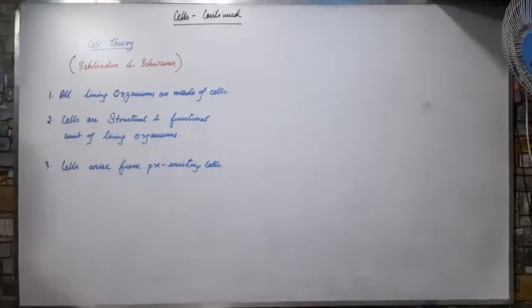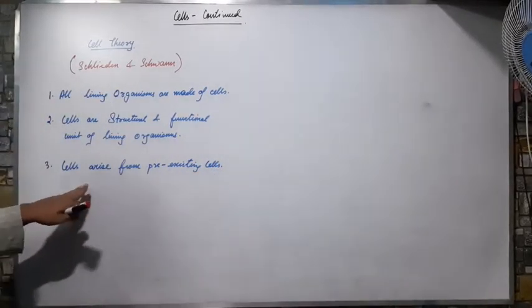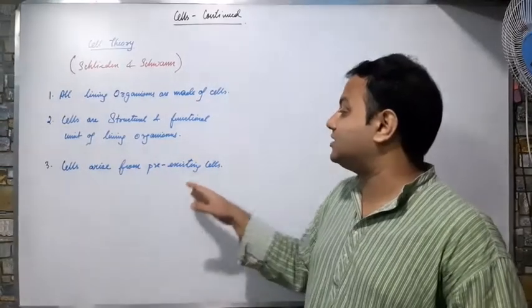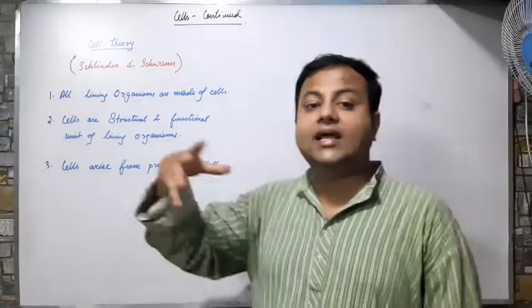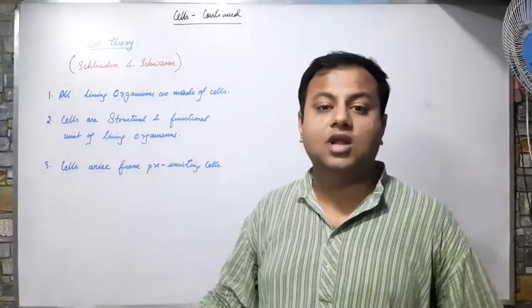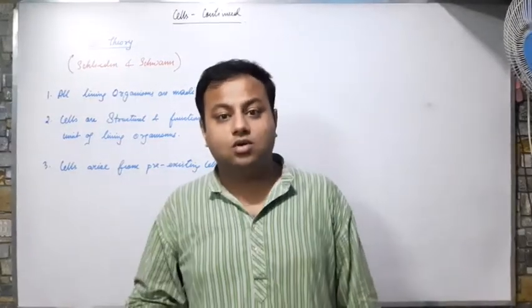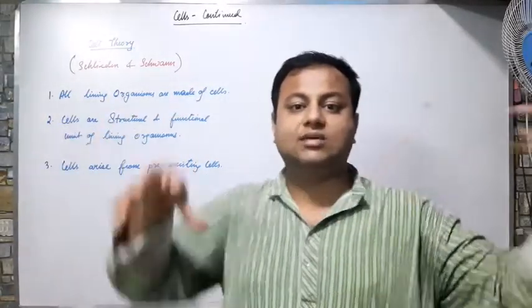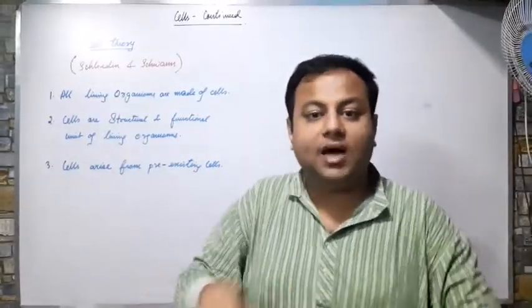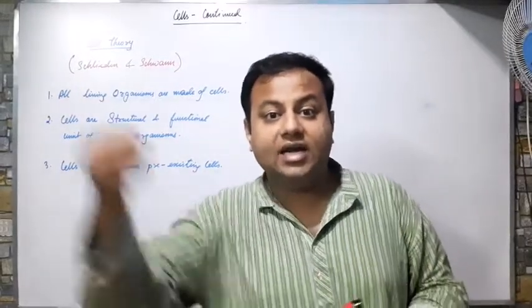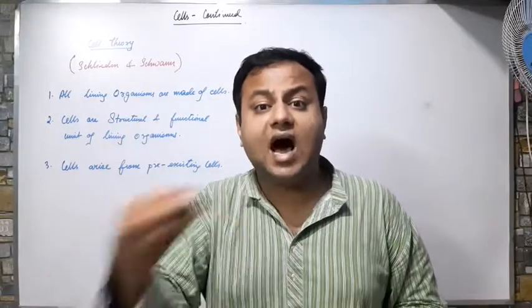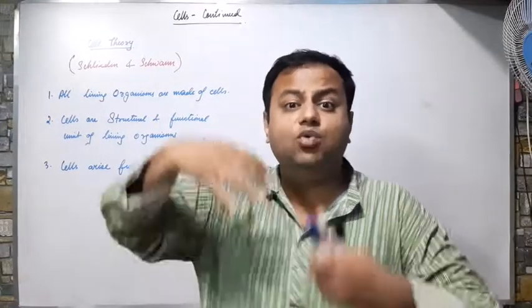what is the third point? The third point is that cells exist from pre-existing cells. That means no cell can be created on its own. I cannot create a cell on my own. Suppose I am taking some chemicals, some proteins, some minerals, and I am mixing them in a vessel and creating a new cell. No, I cannot do that. If I could create a new cell, that means I am God.